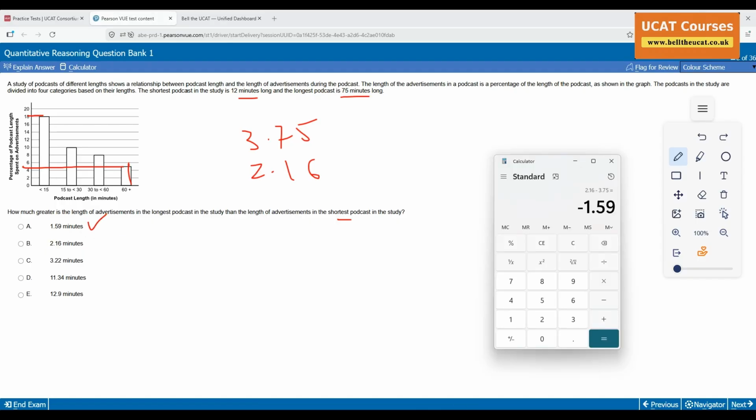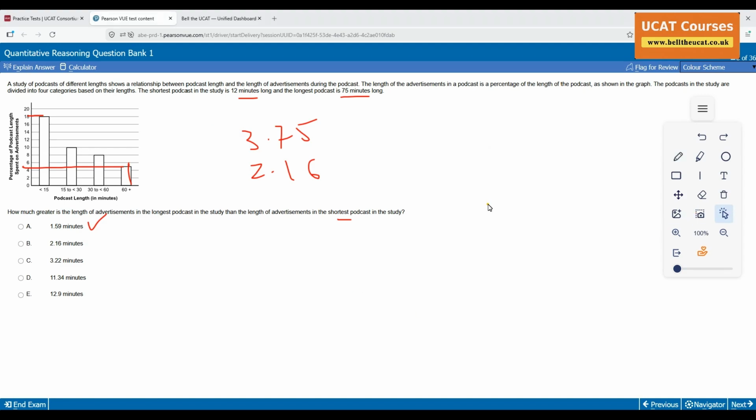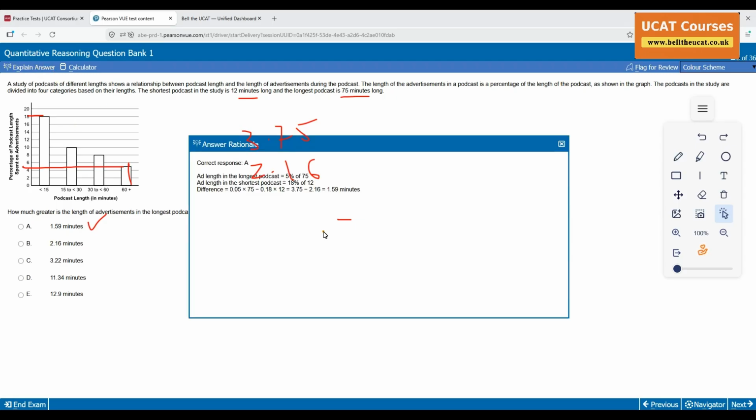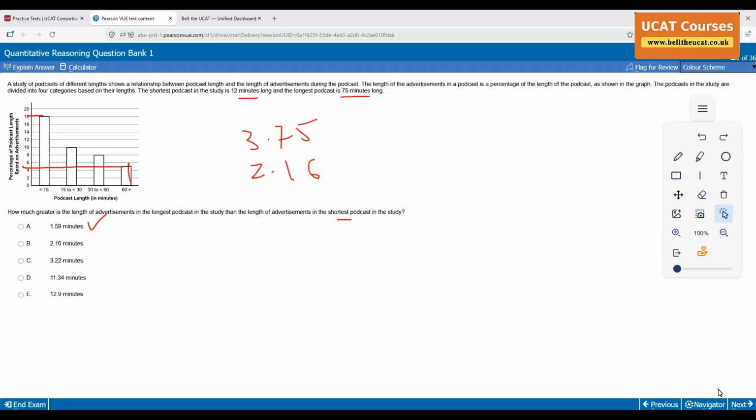Don't bother about the minuses. You don't necessarily need to do it. I did 2.16 minus 3.74. Imagine how, again, if you start with 3.75 minus 2.16 just to get a positive answer. Nah, just ignore the minus. So these are ways to remember. Option A, 1.59. Boom, 1.59 minutes is what we've got.